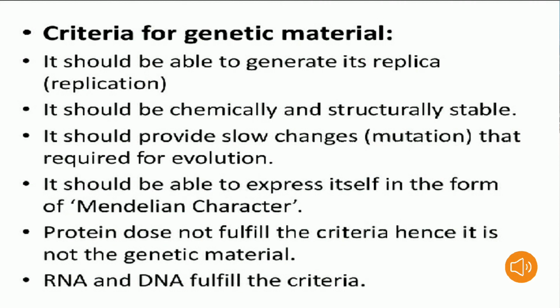Proteins do not fulfill the criteria, hence they are not the genetic material. It means protein does not fulfill the criteria, hence it is not the genetic material. And RNA and DNA fulfill the criteria, because these are the genetic materials.